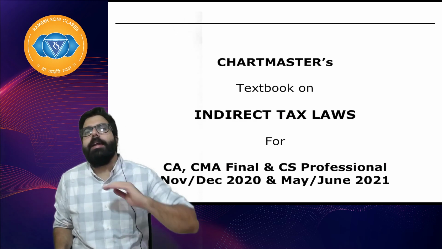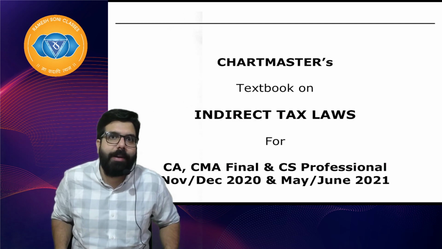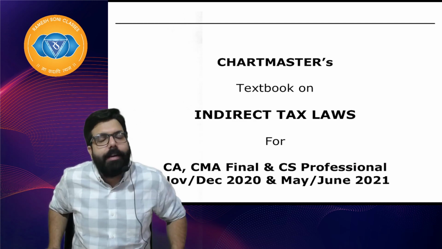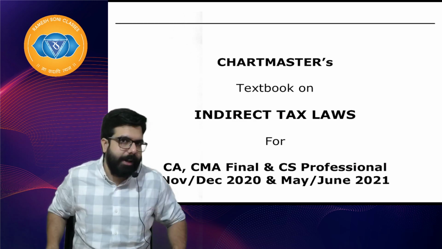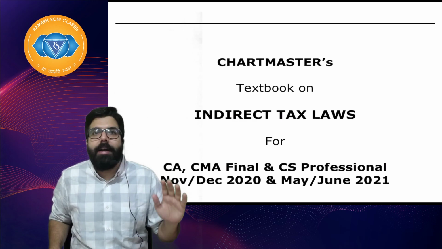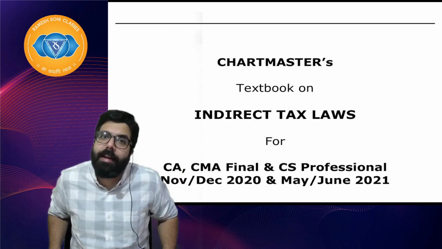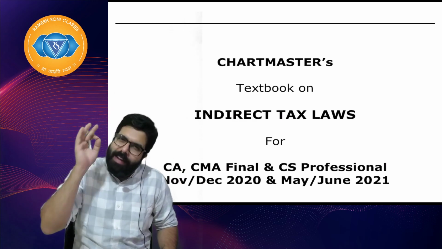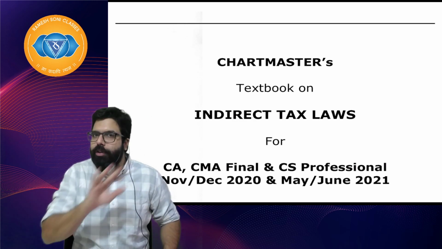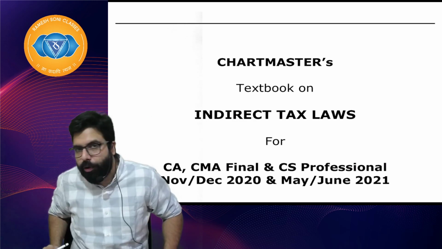We have incorporated all the amendments applicable till 30th of April. I have tried my best to update everything, including the ICAI material, so you will not have to see any other book other than my book.